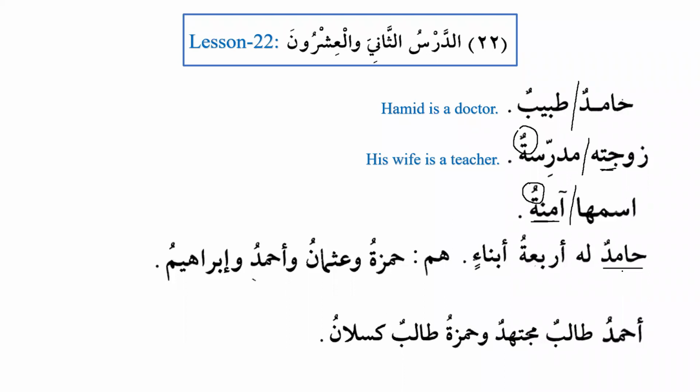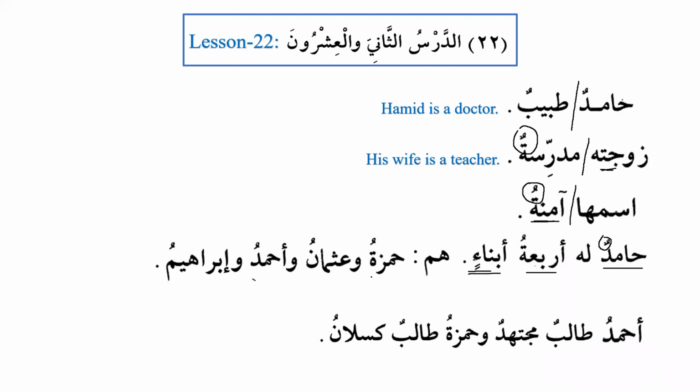And we have seen some of the categories like the names of the prophets, and similarly the Arabic names that end with alif and noon and the Arabic names that end with ta marbuta, they generally do not accept tanween. But most of the nouns, let's say 80% or 85% of the nouns in Arabic, they accept tanween, and they are definite nouns. Lahu arba'atu abna'in. He has 4 sons, and now we can see the numbers as well. We know the numbers from 3 to 10, they are opposite in gender, so that's why we have arba'atu abna'in.